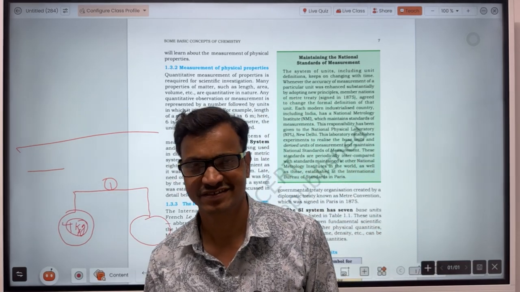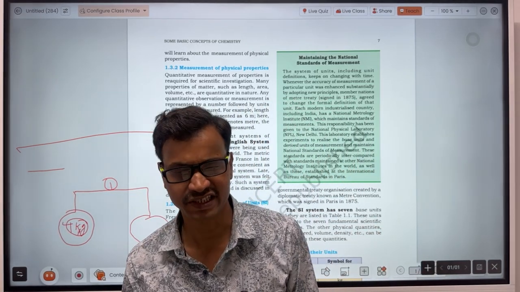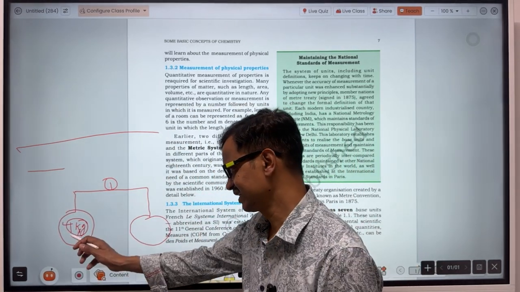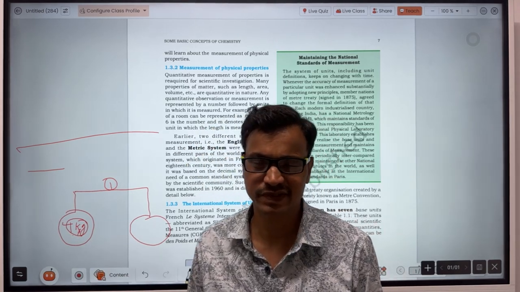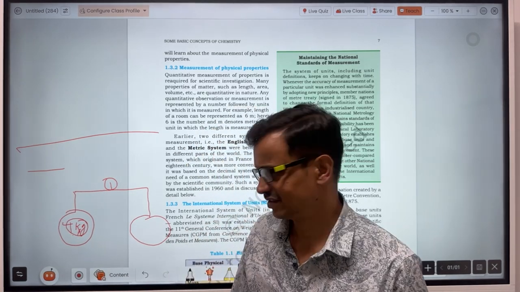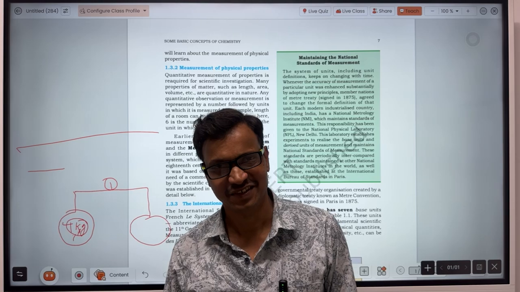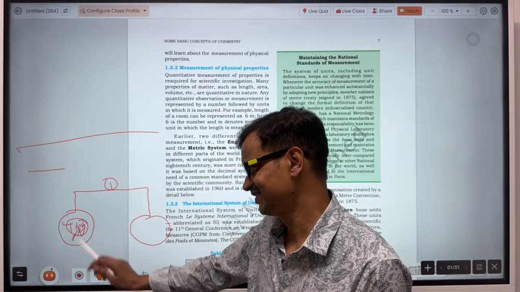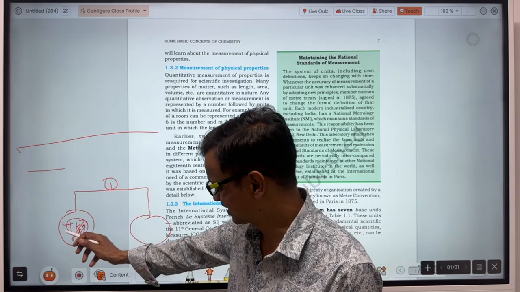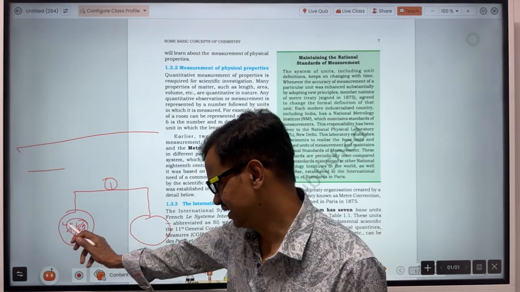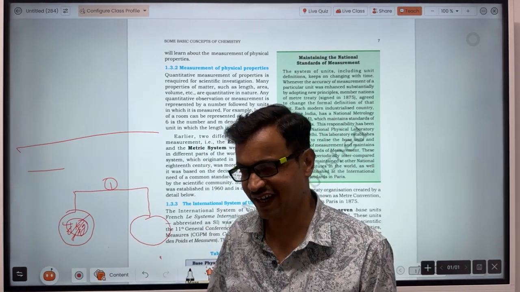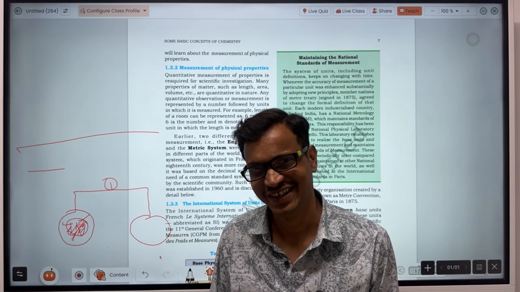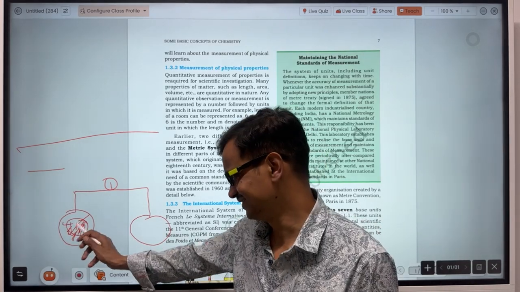When you ask for 1 kg orange, he will also take this one. 1 kg onion, this one. 1 kg rice, 1 kg flour, 1 kg milk, 1 kg banana, 1 kg turnip, this one.